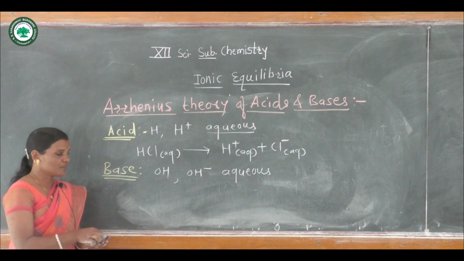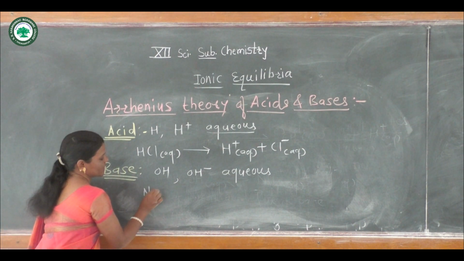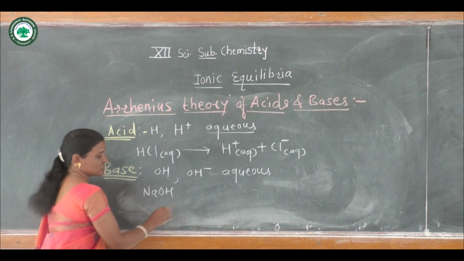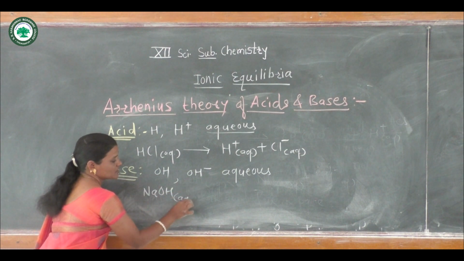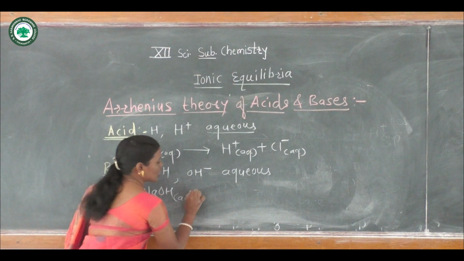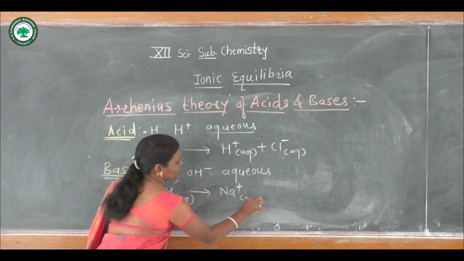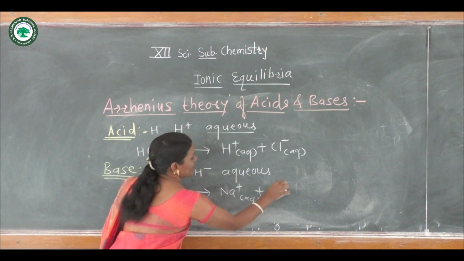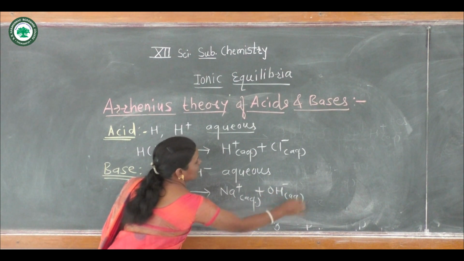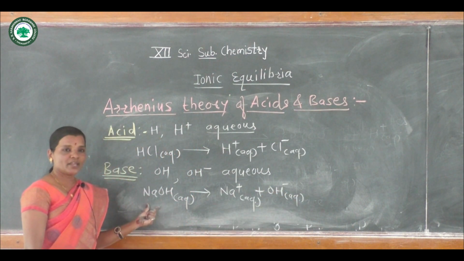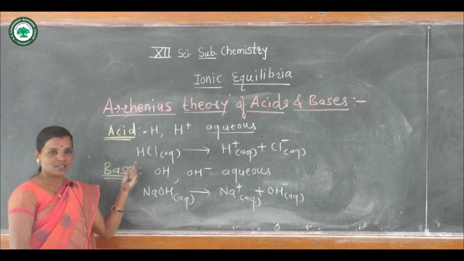For example, sodium hydroxide NaOH in its aqueous solution forms Na plus and OH minus ions, so NaOH is an Arrhenius base.